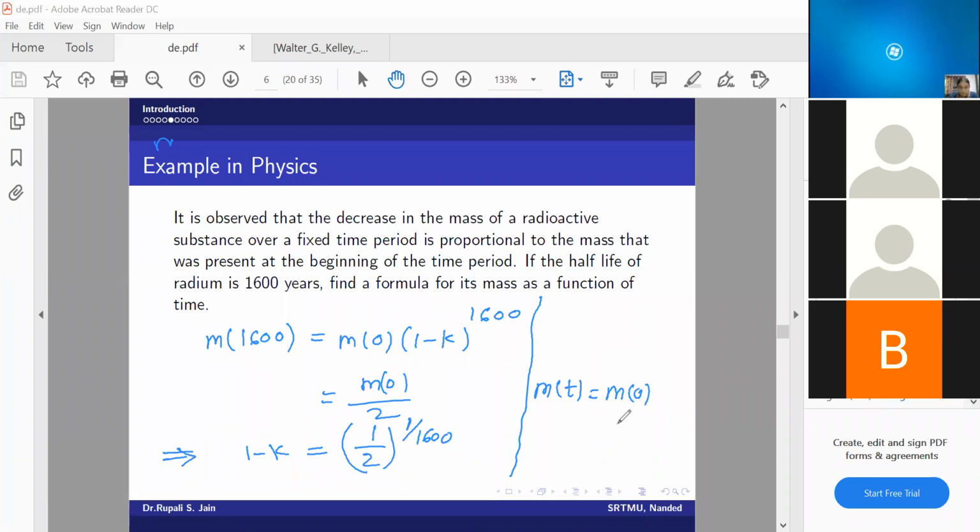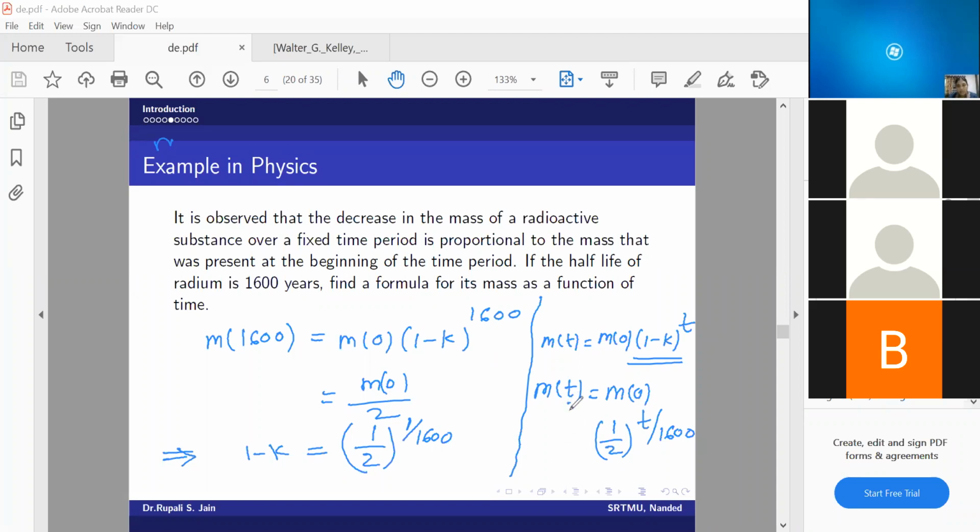So it will be 1 by 2 raised to t by 1600, because my solution was m at 0 into 1 minus k raised to t. I have just substituted the value of 1 minus k here, because 1 minus k is 1 by 2 raised to 1 by 1600. So it is raised to t by 1600. Is that okay? Yes, ma'am. So that is my mass after t years.